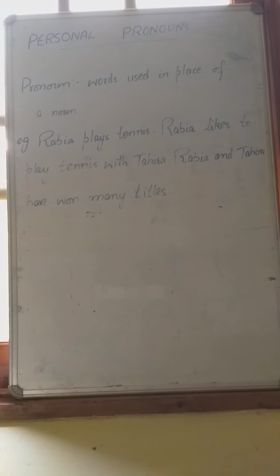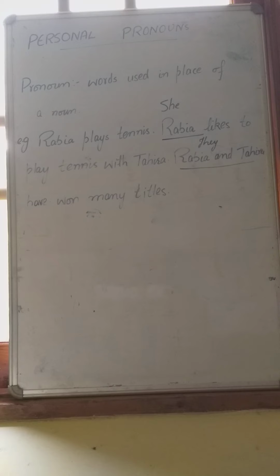Rabia plays tennis. Rabia likes to play tennis with Tahira. Rabia and Tahira have won many titles. Here, Rabia and Tahira are repeated. So it's better to avoid this repetition, and we can improve the sentence by saying that Rabia plays tennis. Instead of Rabia, we can write she. She likes to play tennis with Tahira.